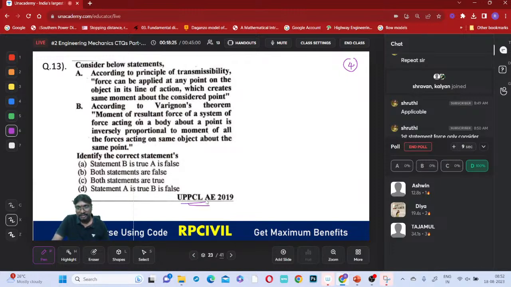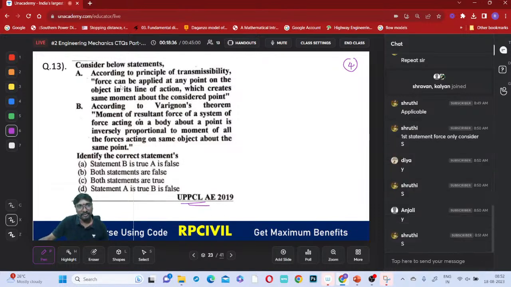Ashwin, Diya, Tajamal answered correctly. Anjali also answered correctly. 80% only answered. The remaining 20% are cute fellows.